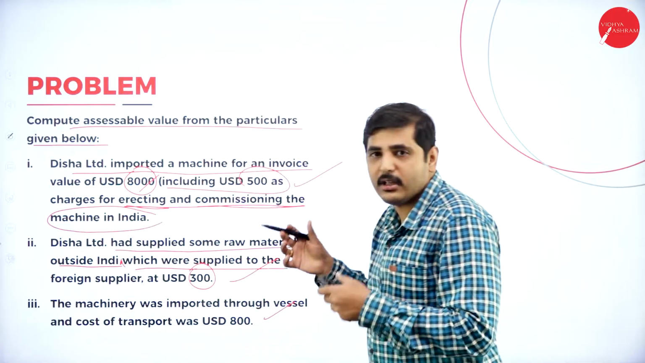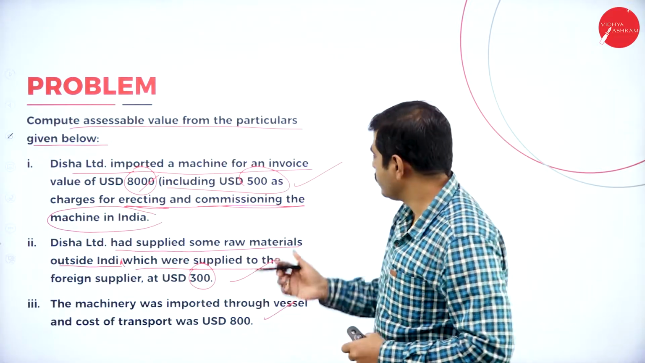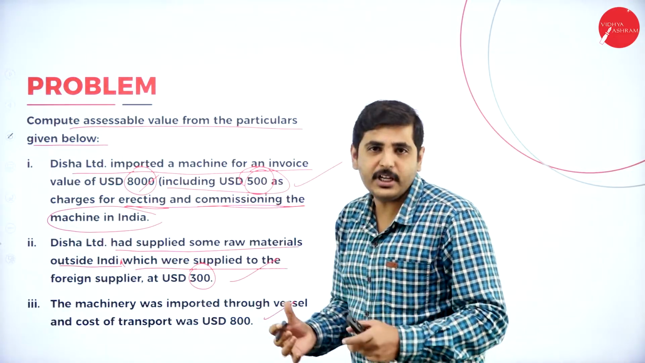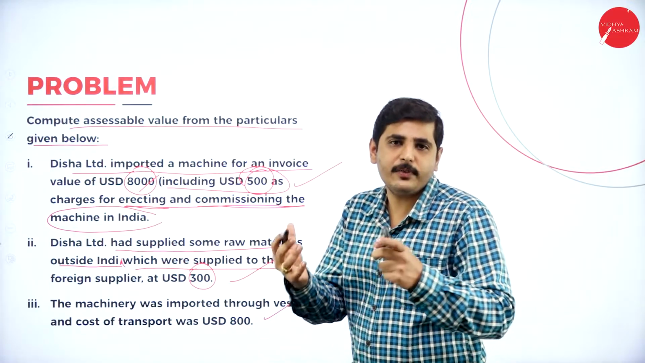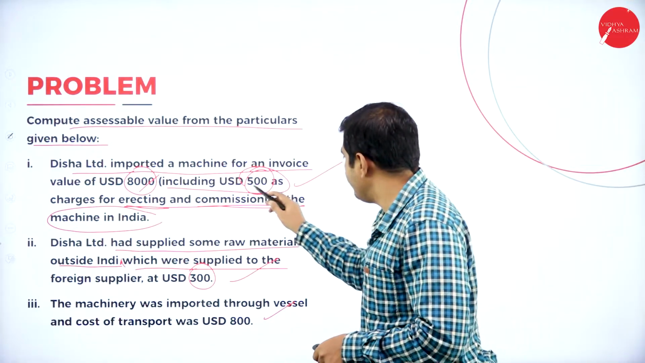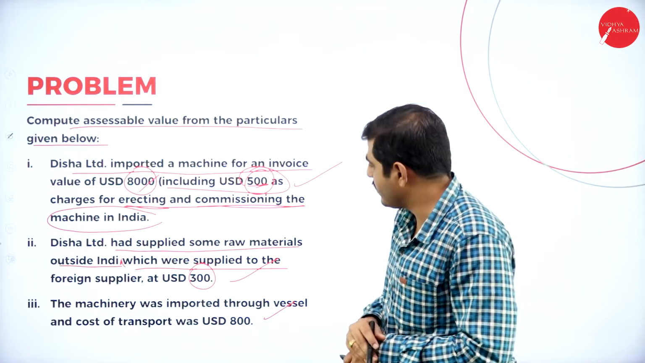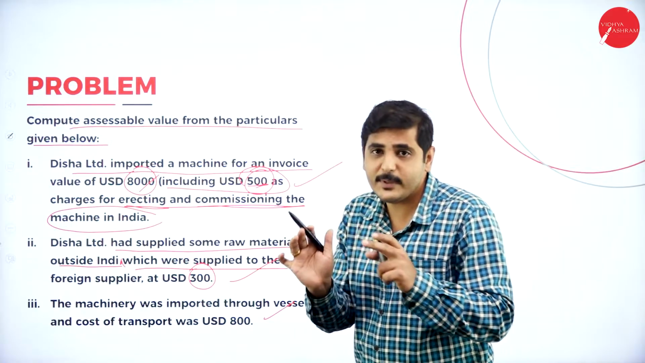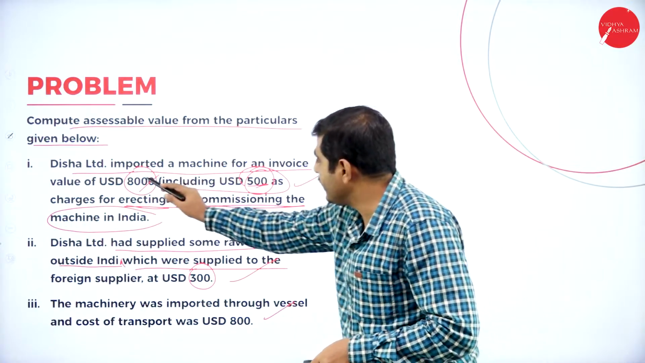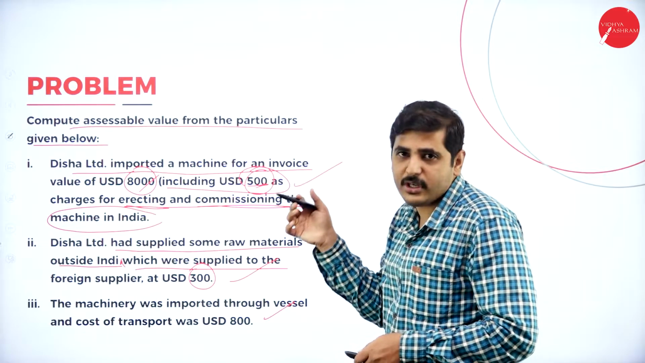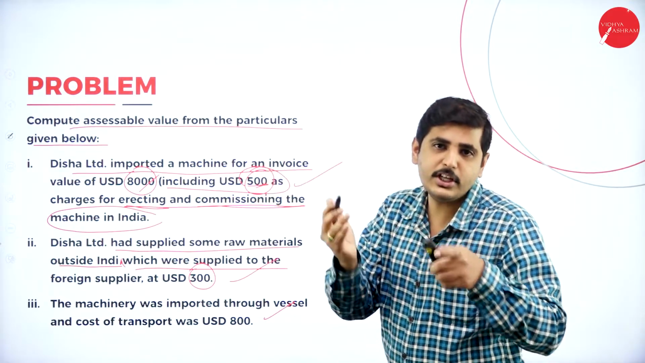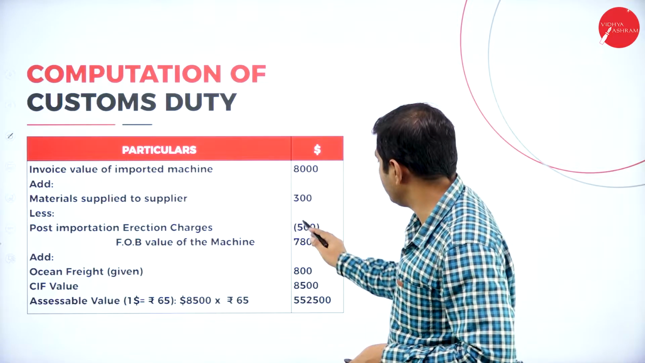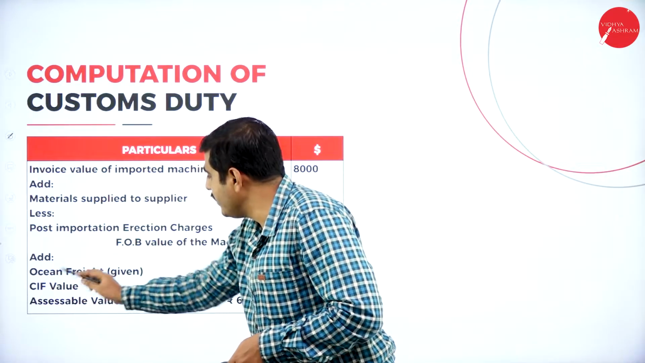So once the goods have reached our port, he has paid $500 for the commissioning, meaning installation charges and other charges. Once the goods reach our port, any expenses that happen we should not consider, keep this in mind. So 8,000 minus 500 gives the actual cost till the goods reach our port, which is 7,500. So we should make it 7,500. Deduct this amount.